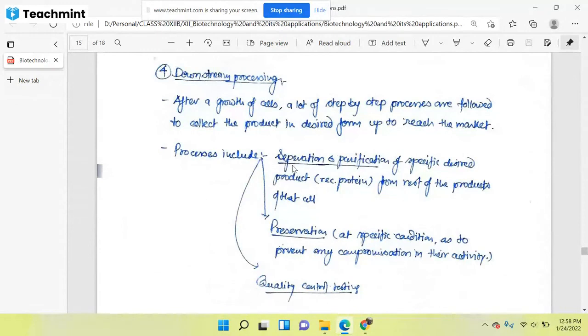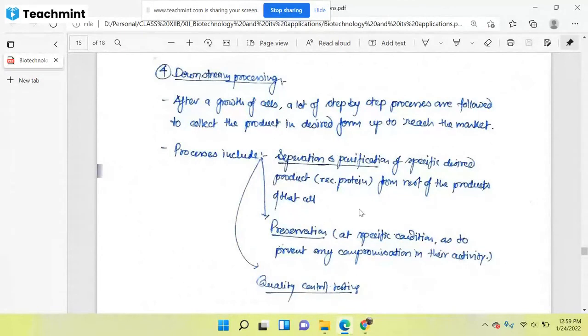After that, you will have to preserve that particular protein. Suppose you have separated your particular protein; before reaching the market, you need to preserve it. Otherwise, if you keep the protein as it is, then after a certain point of time the protein will be degraded, or it will lose its activity. So you will need to follow a particular procedure through which you will preserve that recombinant protein.